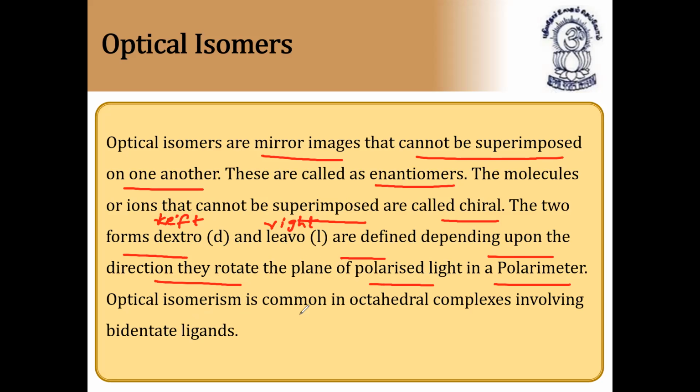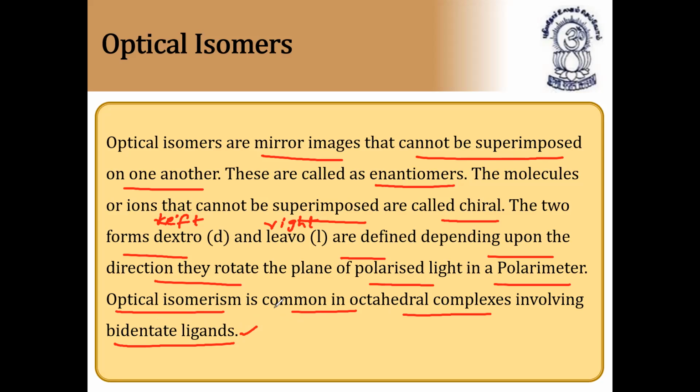Optical isomerism is common in, very important point, please note it down here, octahedral complexes involving bidentate ligands. Definitely it should have one bidentate ligand. The minimum condition is that the complex should contain at least one bidentate ligand. It can consist of 3 bidentate ligands, or at least one bidentate ligand and 4 different ligands. So please note down, this is very important.